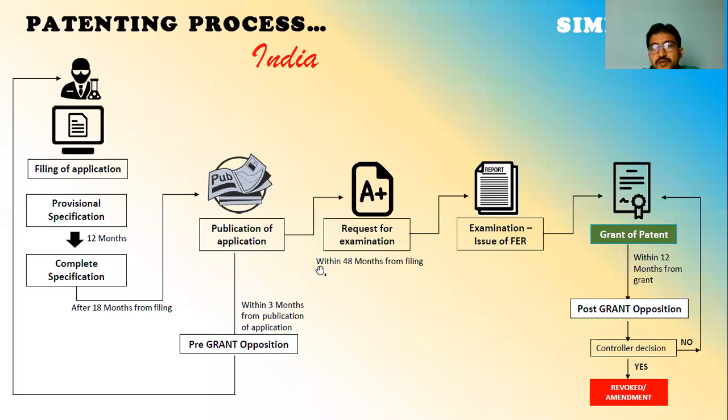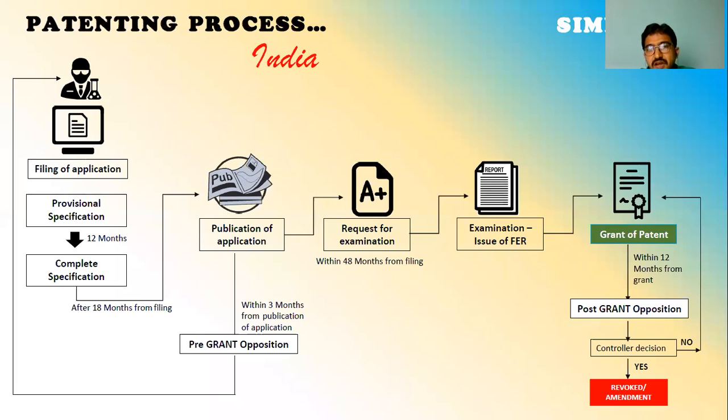directly, from a minimum of 1 year up to a maximum of 4 years, meaning 48 months, a request for examination will be taken up. Once the examination is done, on or before 48 months from the date of filing, the examiner sends you the FER. FER stands for First Examination Report.